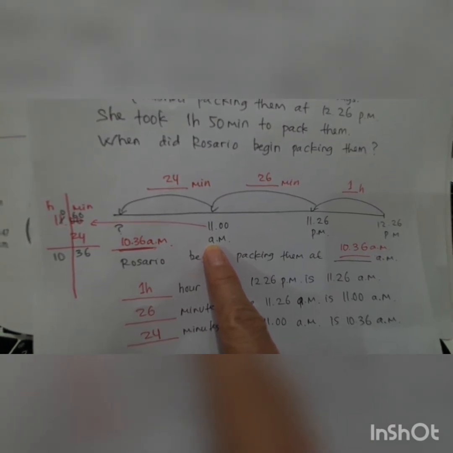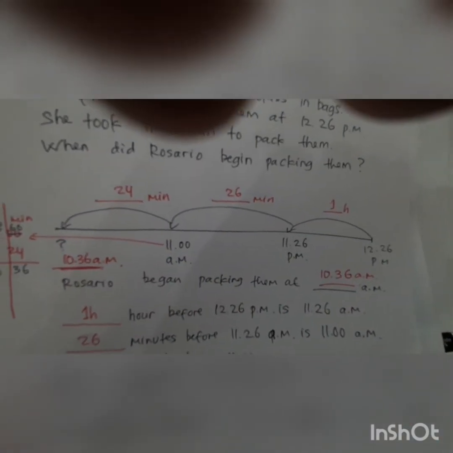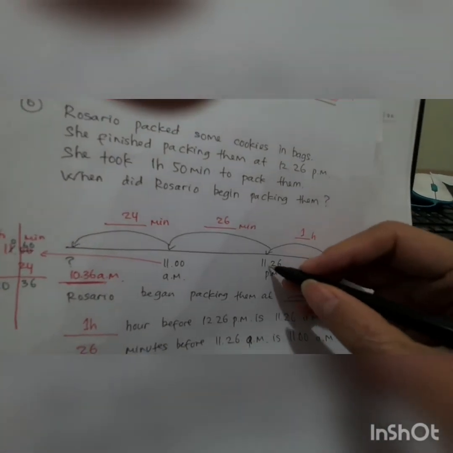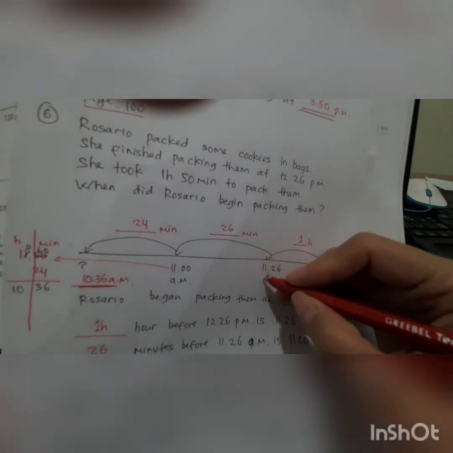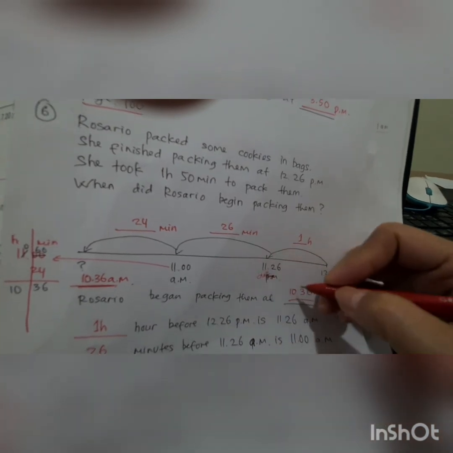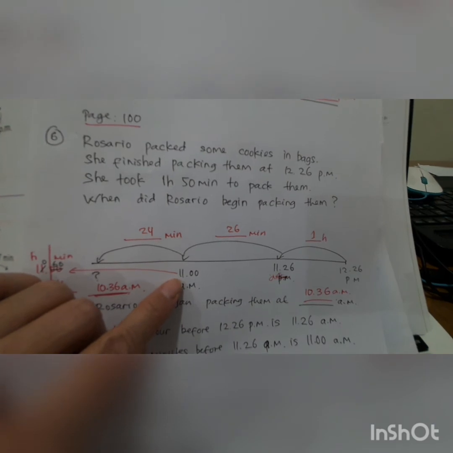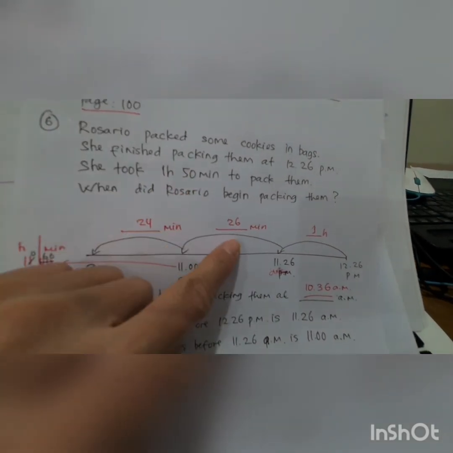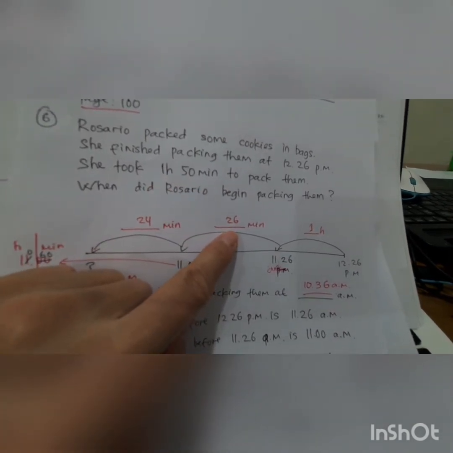11 a.m. This one is a.m. And then 11 a.m. And then if this one 50 minus 26, 50 minus 26 equal to 24.